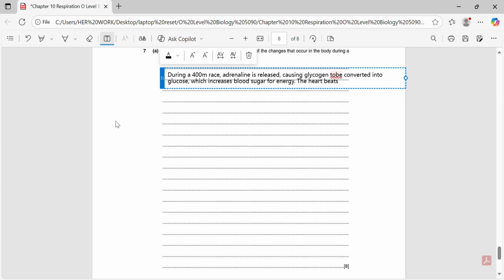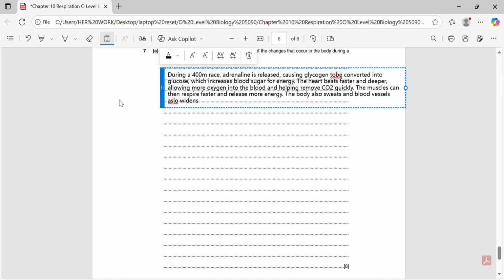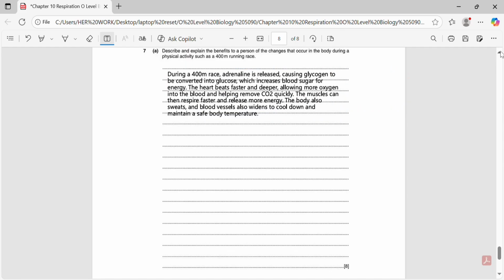The heart beats faster and deeper, allowing more oxygen into the blood and helping remove carbon dioxide quickly. The muscles can then respire faster and release more energy. The body also sweats, and blood vessels also widen to cool down and maintain a safe body temperature. Keep in mind that this is not the complete answer, because it includes additional steps that are either beyond your syllabus or from other topics, so I have only included the parts relevant to this chapter.